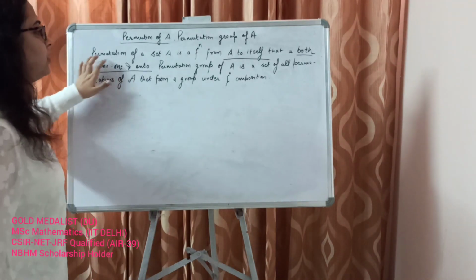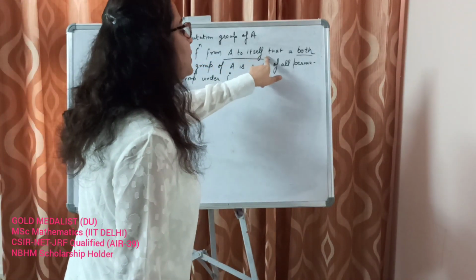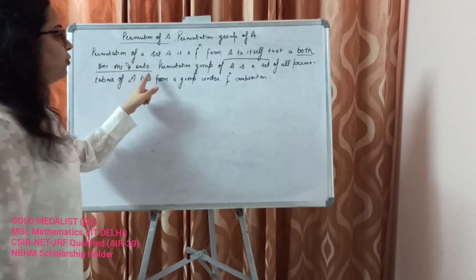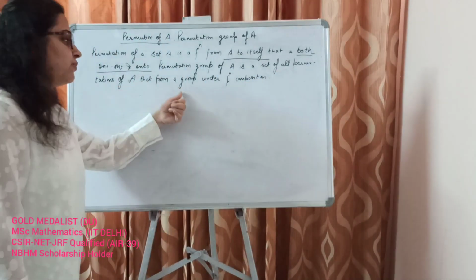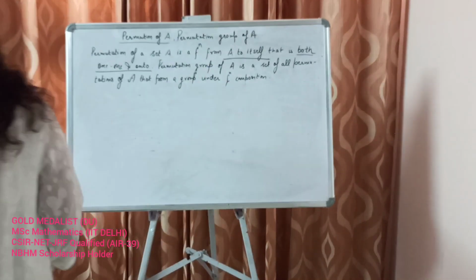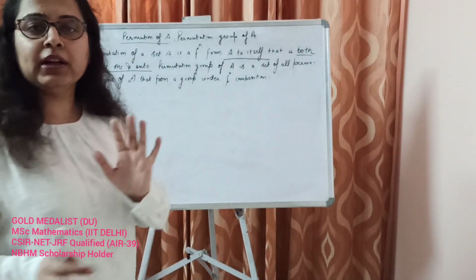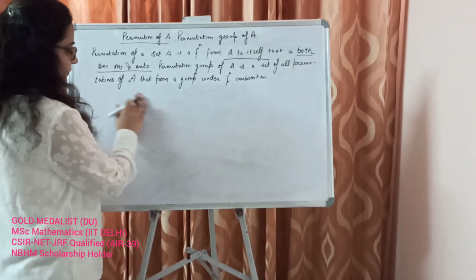So a permutation of a set A is a function from A to A itself that is both 1-1 and onto. Permutation group of A is the set of all permutations of A that form a group under function composition. Now what is function composition? Let's quickly revise it.